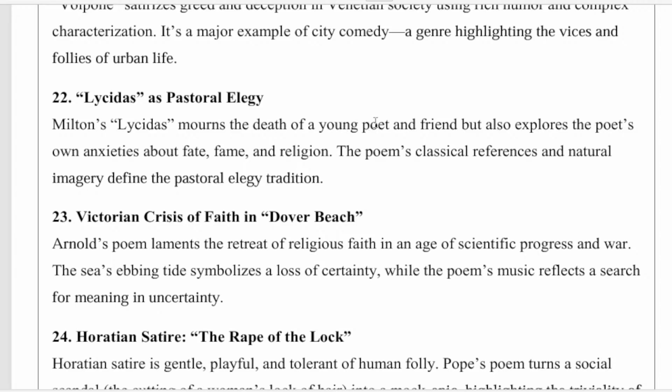Milton's Lycidas mourns the death of a young poet and friend, as I told, but also explores the poet's own anxieties about fate, fame, and religion. The poem's classical references and natural imagery define the pastoral elegy tradition. So next question.